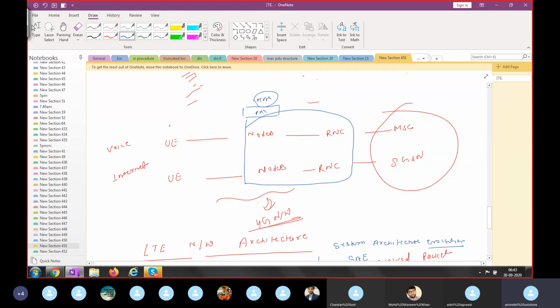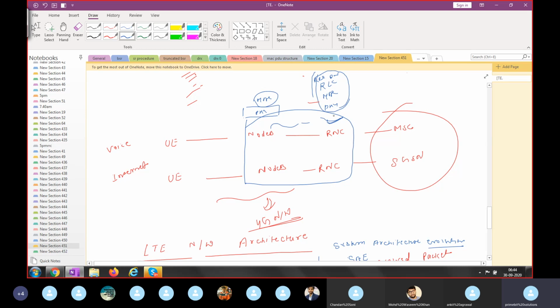All other layers in 3G, meaning physical, MAC, RLC, RRC, PDCP, everything other than NAS, will be available in the RNC, not in Node B. Node B has only the simple physical layer and some part of the MAC layer. In 3G, the MAC layer is distributed between the Node B and the RNC.